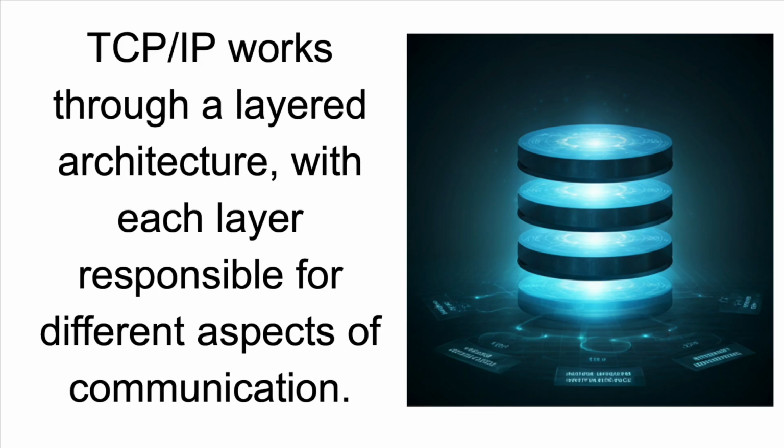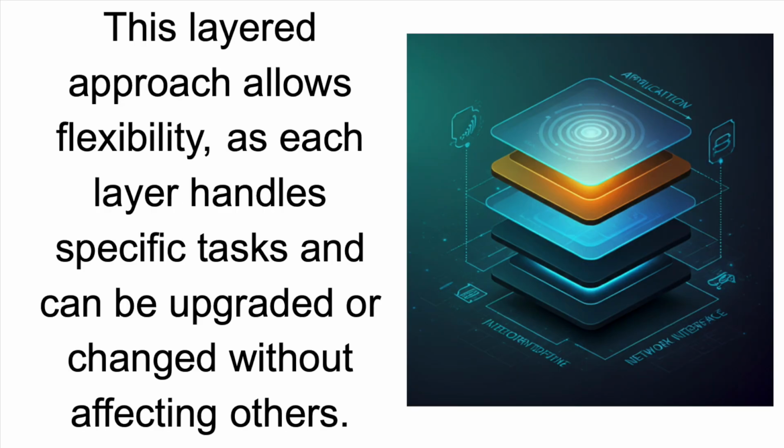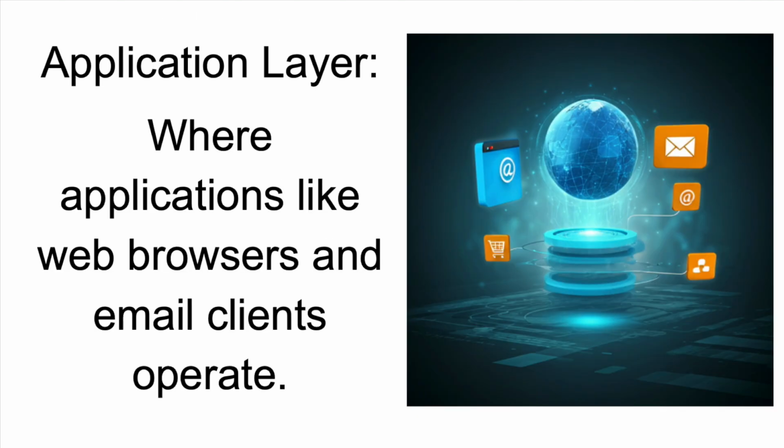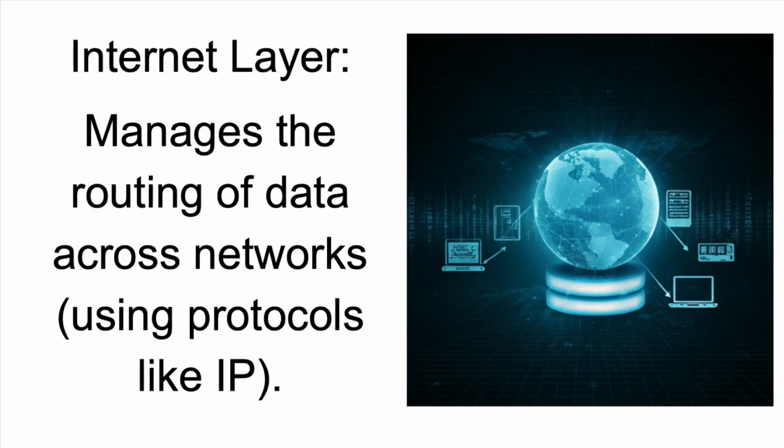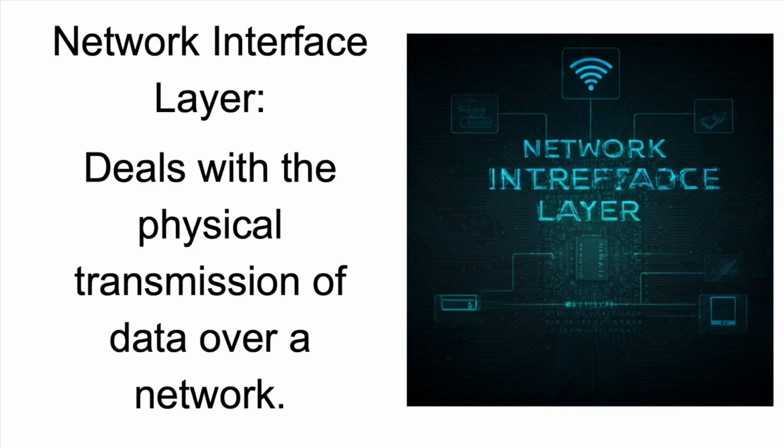Layers of the TCP/IP model. TCP/IP works through a layered architecture with each layer responsible for different aspects of communication. This layered approach allows flexibility as each layer handles specific tasks and can be upgraded or changed without affecting others. The layers: application layer, where applications like web browsers and email clients operate. Transport layer ensures reliable data transfer using protocols like TCP. Internet layer manages the routing of data across networks using protocols like IP. Network interface layer deals with the physical transmission of data over a network.